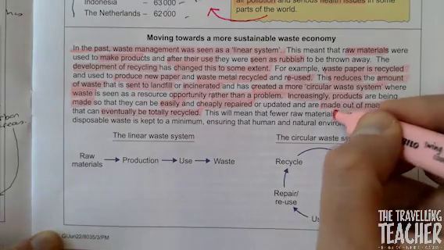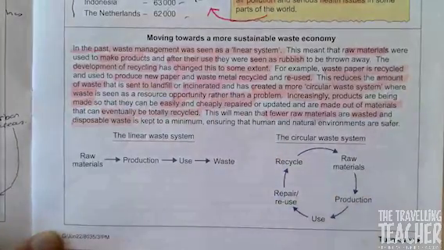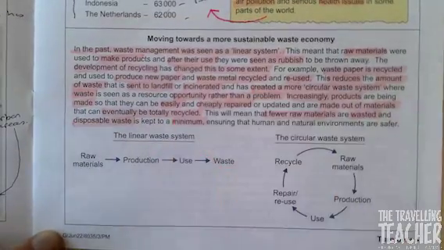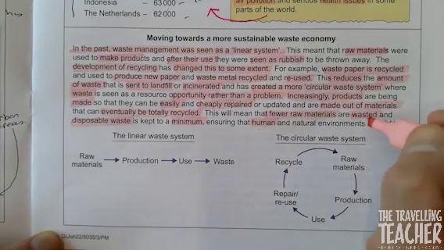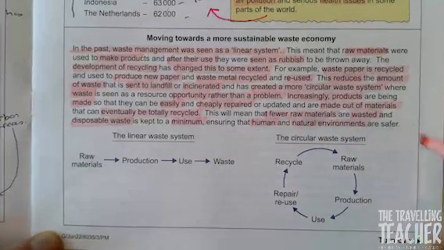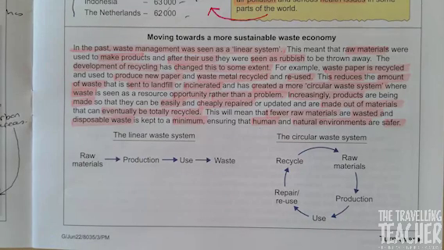Fewer raw materials wasted. Disposable waste minimum. Human, natural environments safer. There we go. So those are the key points that are important in that section.